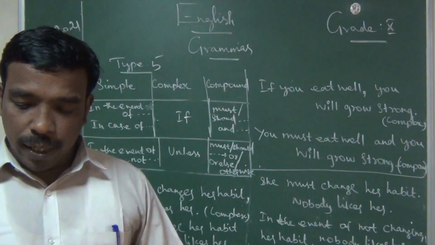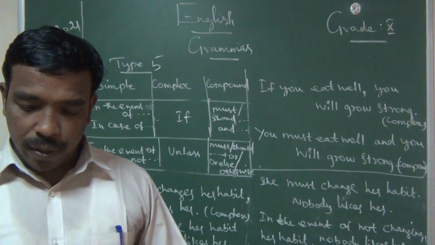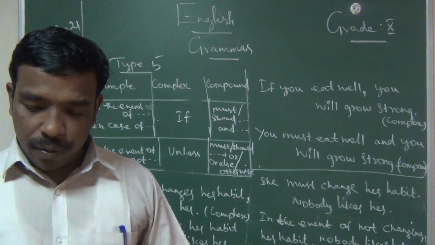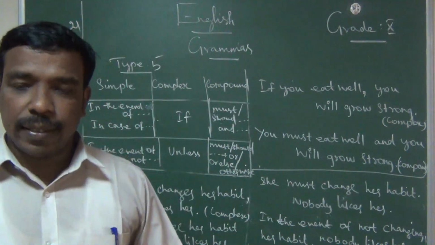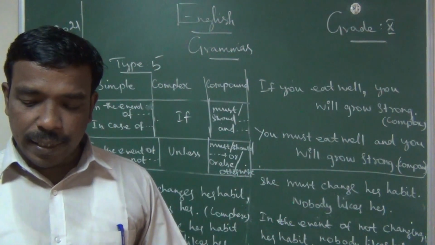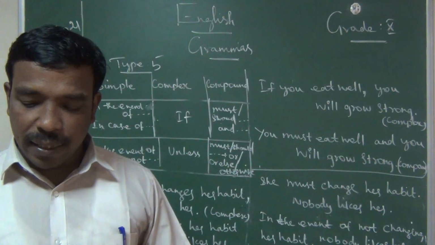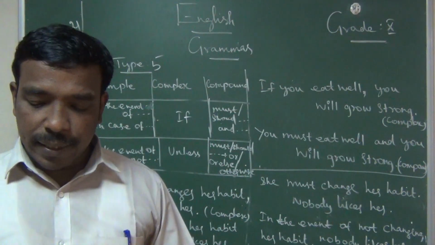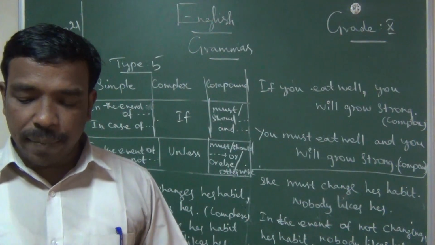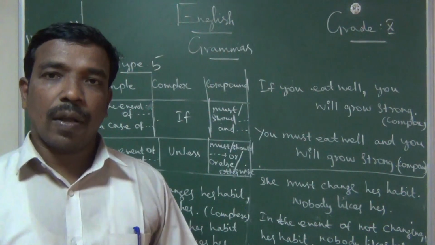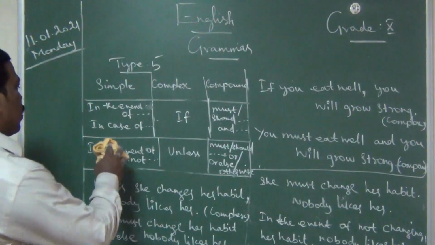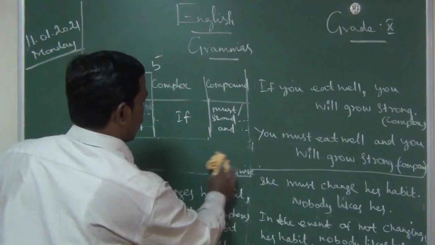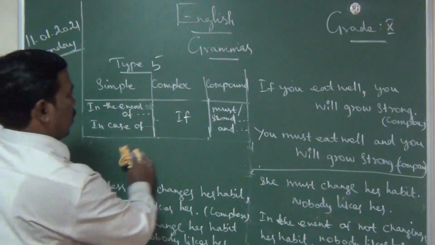Okay. Next one, write. Avoid laziness and you will become a successful person. Avoid laziness, you will become a successful person.